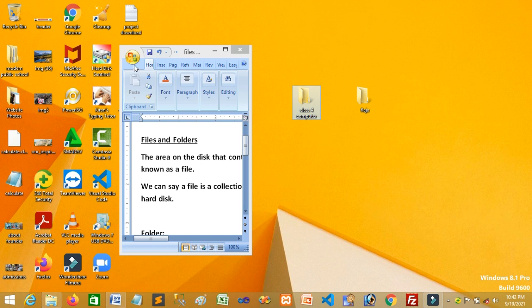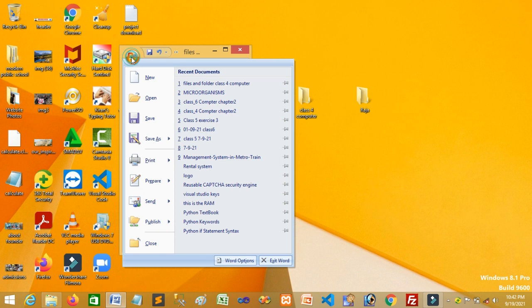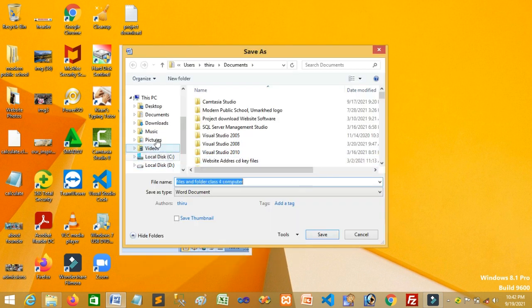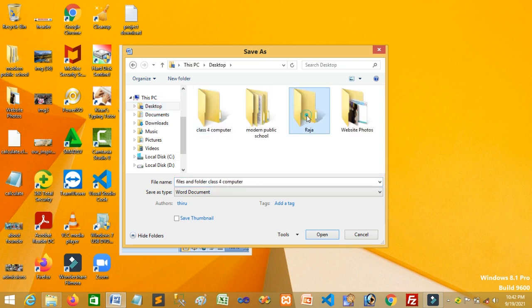So if you want to save this file to this folder, go to the start button, then click save as, then choose where your folder is. On the desktop, the Raja folder is there, the class 4 computer folder is there. So where you want to store it. Example, I want to save this file into the class 4 folder.